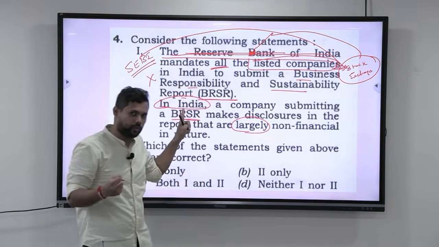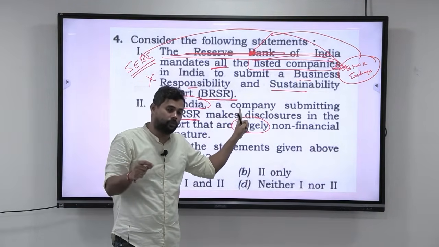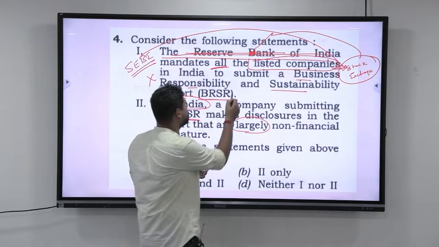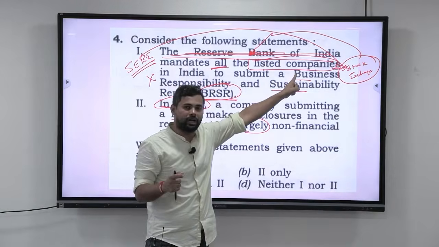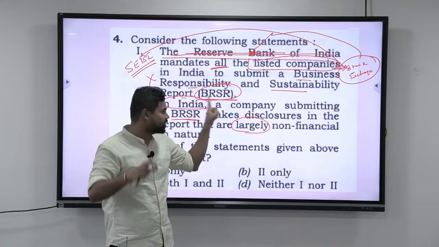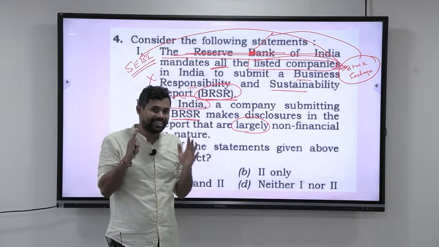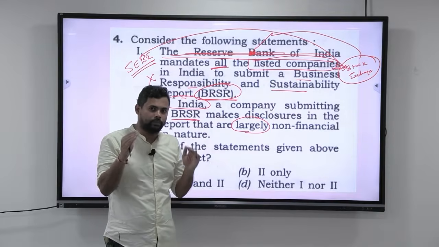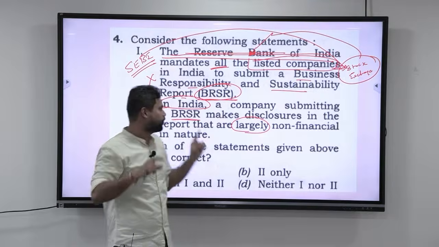Any person who knows the core function of SEBI and the core function of RBI will be able to get this. But the moment we see business responsibility and sustainability report, our mind starts getting fixated on this BRSR. We forget that it is purely asking about listed companies. Everyone will know that the one in charge is SEBI and not RBI, but your mind starts getting fixated on this, and that is why you get confused. That is why you should always stay calm when you are reading the question, because the clues are always there in the statement itself. Okay, so the first statement is wrong.